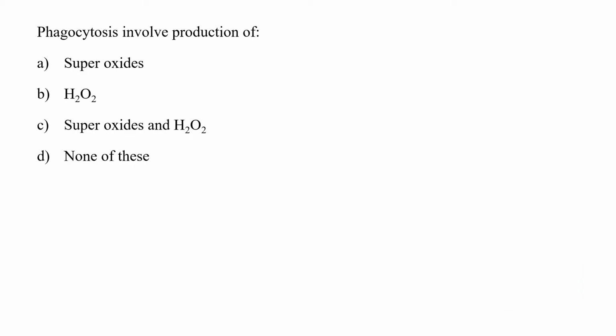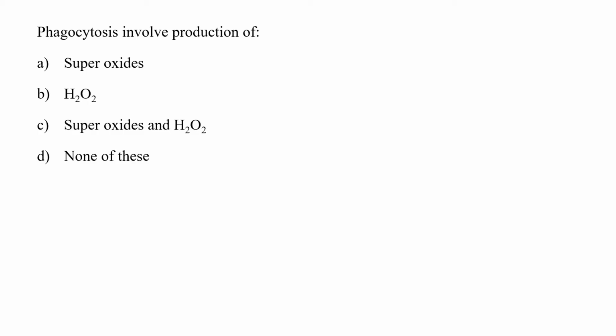Phagocytosis involves production of superoxide, H2O2, superoxides and H2O2, or none of these. Lysosomes are generally involved in phagocytosed microorganism killing. और ये जो phagocytosed microorganism killing है, that can be of two types, oxygen dependent and oxygen independent. When we say oxygen dependent, that means we are going to produce all such species which are going to ultimately produce the oxide radical.